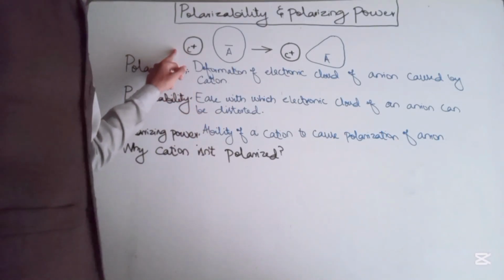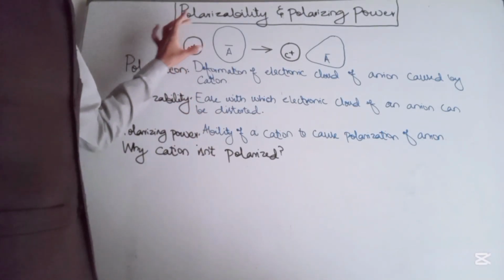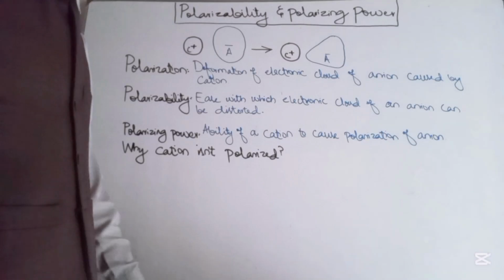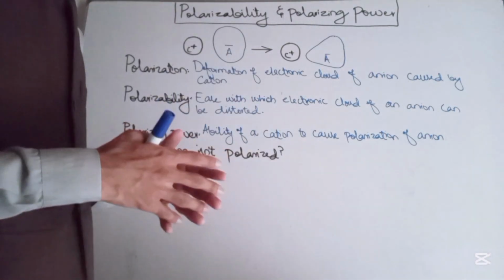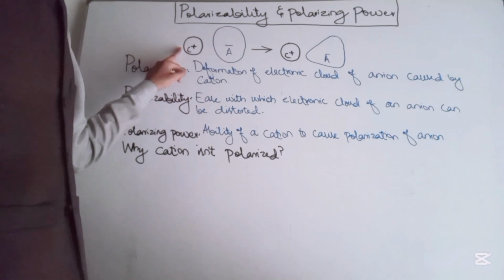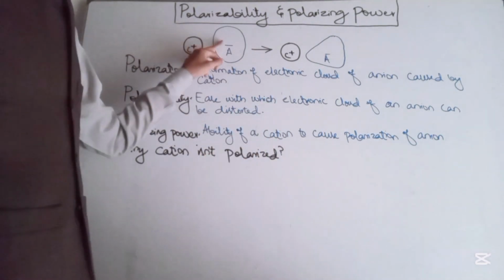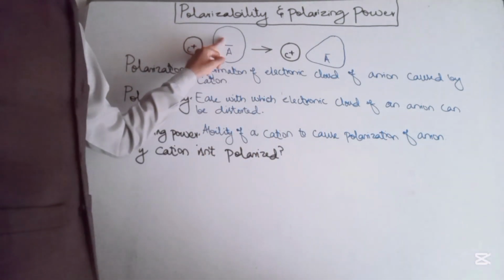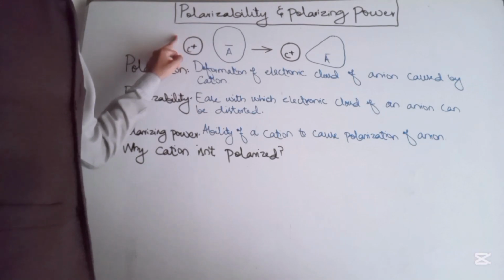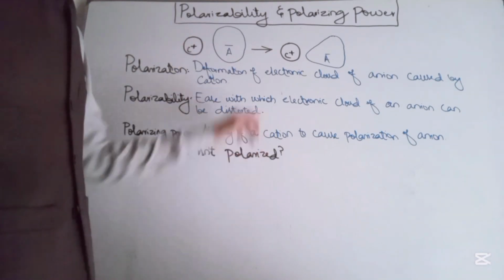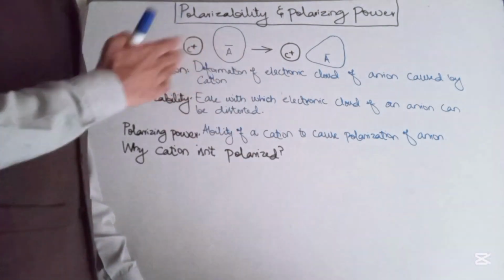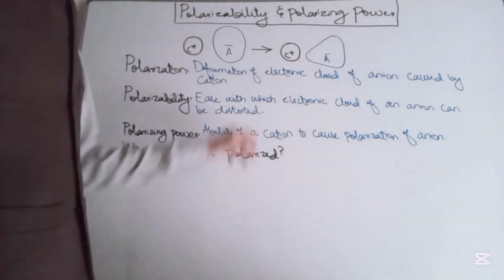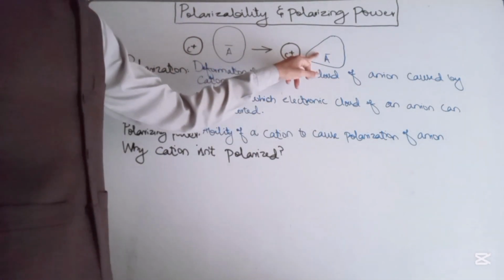So first of all, here is a cation and an anion. Whenever a cation and anion interact with each other, they approach each other, the cation attracts the electronic load of the anion and the anion attracts the electronic load of the cation. As a result of this attraction, the cation draws the electron density of the anion towards itself. So this is basically polarization.